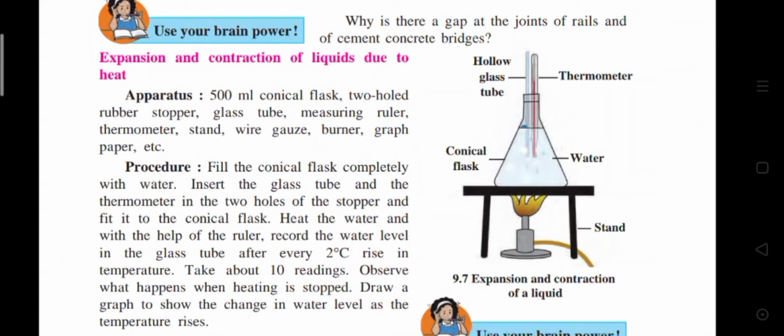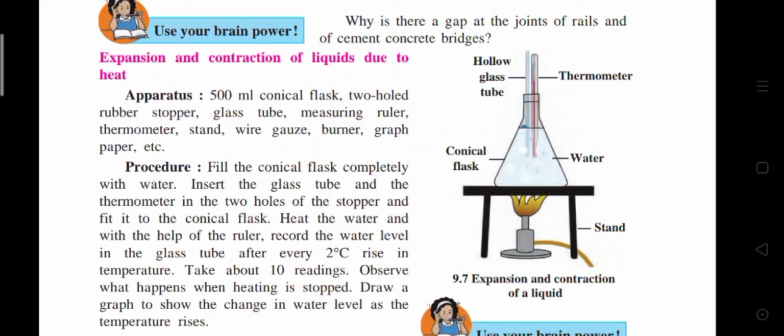Now we are going to learn about the experiment on expansion and contraction of liquids due to heat. See this diagram. Apparatus: 500 ml conical flask with a rubber stopper, glass tube, measuring ruler, thermometer, stand, wire gauze, burner, graph paper, etc. Now, procedure.